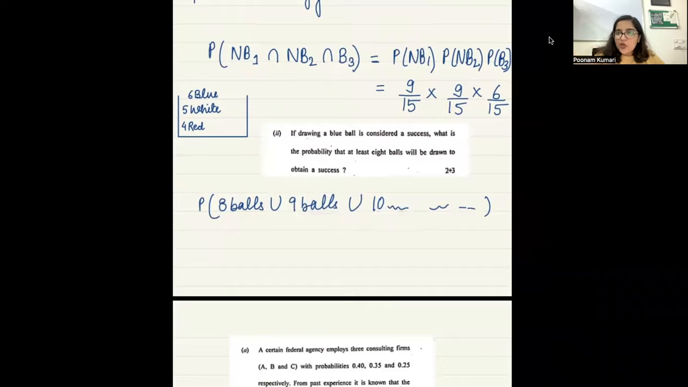They are all disjoint events, that you have to pick 8 balls, or you have to pick 9 balls, or you have to pick 10 balls. They're all disjoint, right? Is there anything common between them? No, ma'am. They have nothing in common. So what is the probability that you have to pick at least 8 balls? This is nothing but the probability that you have to pick 8 balls plus 9 balls plus, it can keep going on, right?